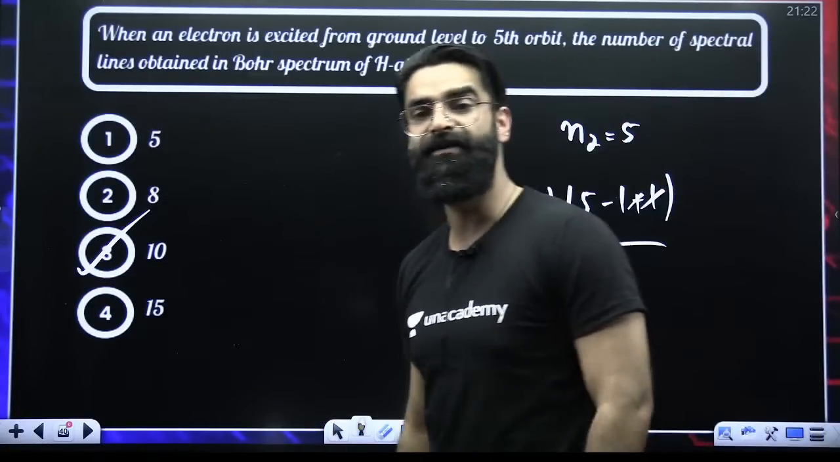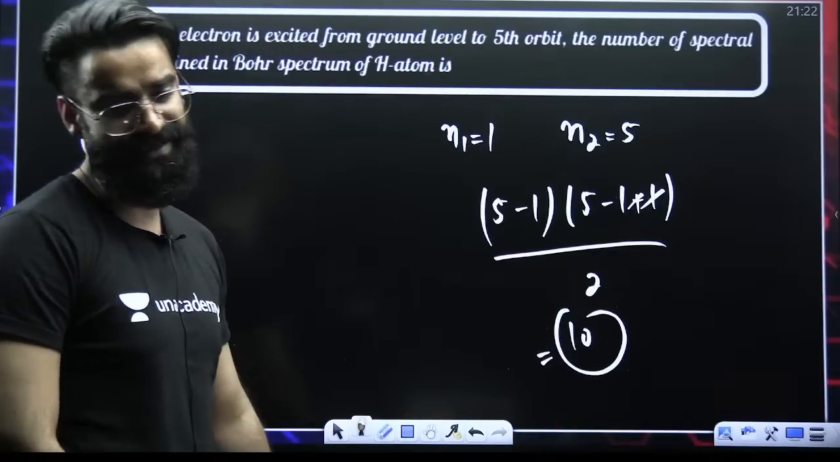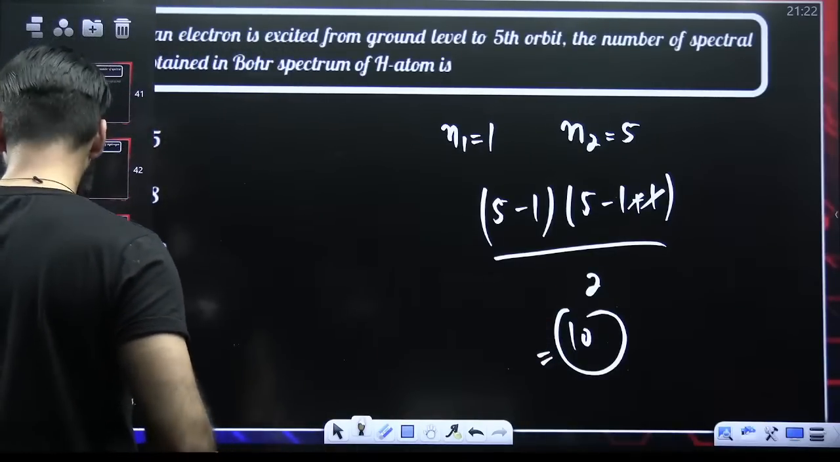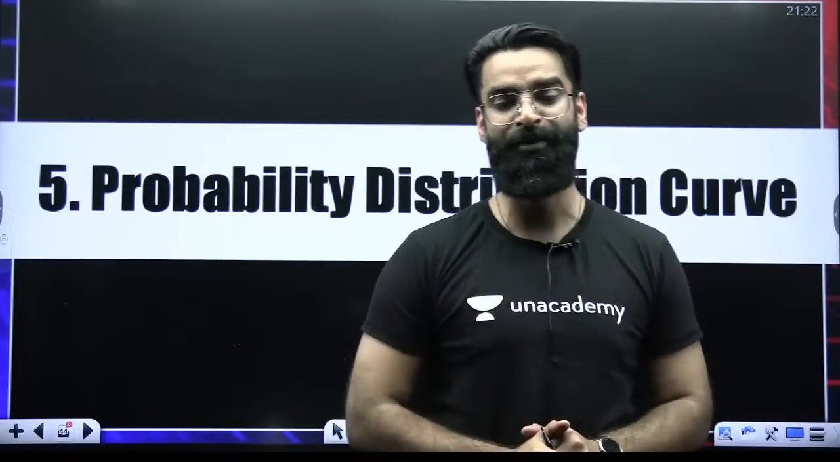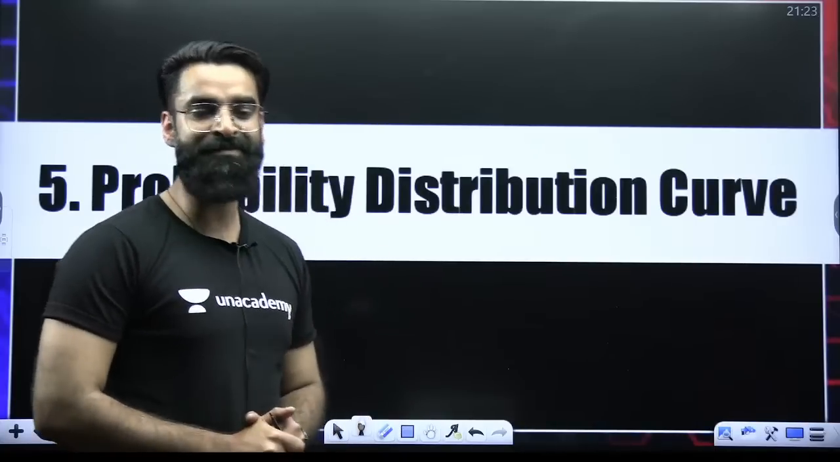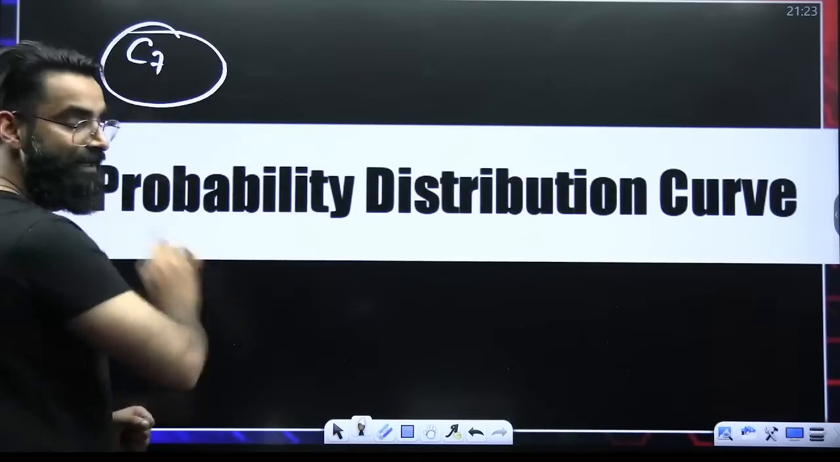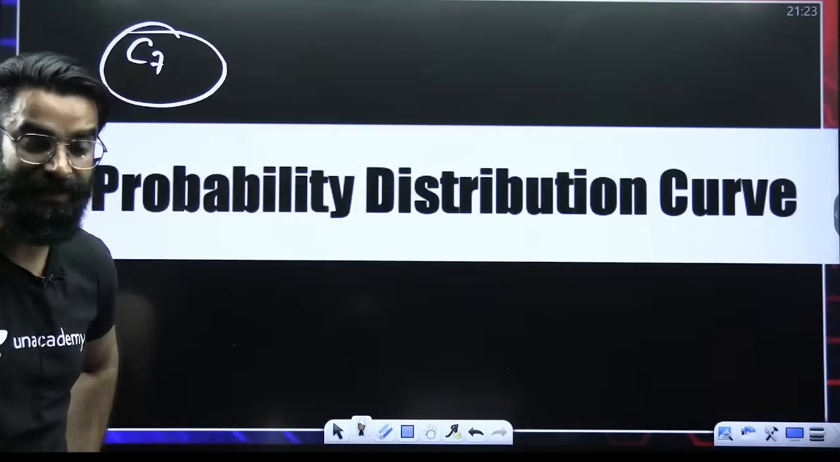Now out of 10, how many will fall in Lyman? How many will fall into Brackett, Paschen, etcetera? That is something which you can easily calculate now. I hope I am clear with this. So this was our concept number 6, my dear students. Concept number 7. This is super important, guys. Questions will be asked from this as well.